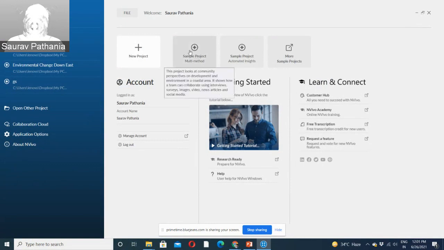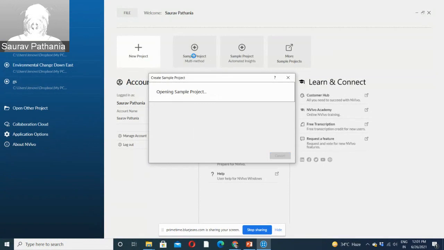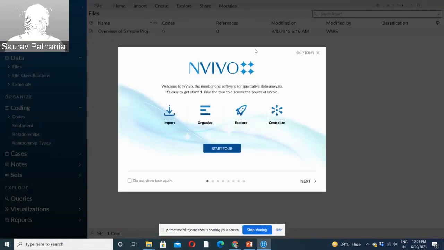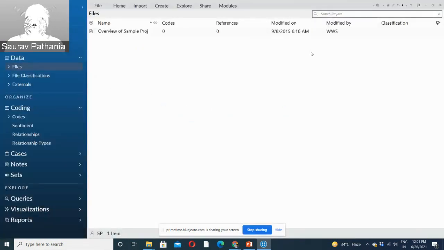Now I'm opening the sample project which is on the same data which I just showed you. But this project is almost complete, everything is complete, all the data is there. They have run a lot of queries. So before going into another query, I just want to show you something.